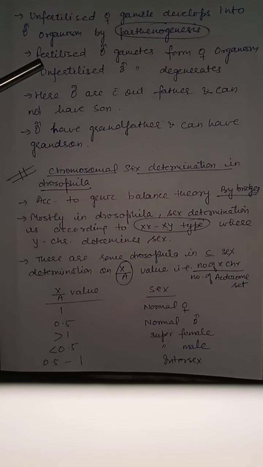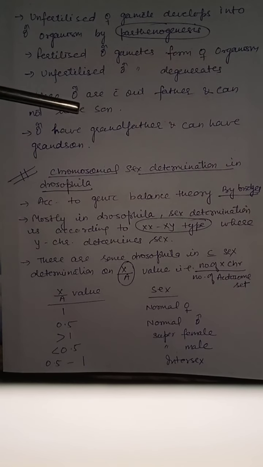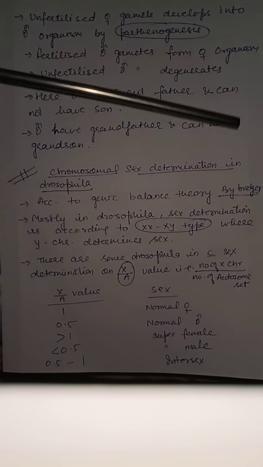Now, fertilized female gametes will form female organism. The female which is fed on royal jelly will become a queen, and the female which is fed on bee bread becomes a worker. So here you can see that males are without father and cannot have son. Males have grandfather and can have grandson.